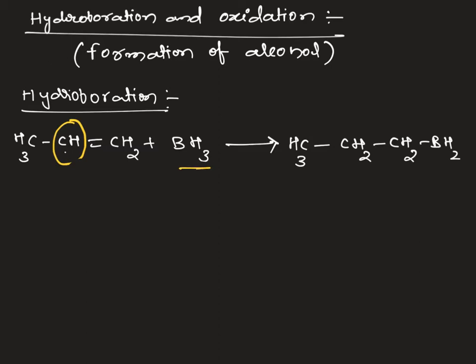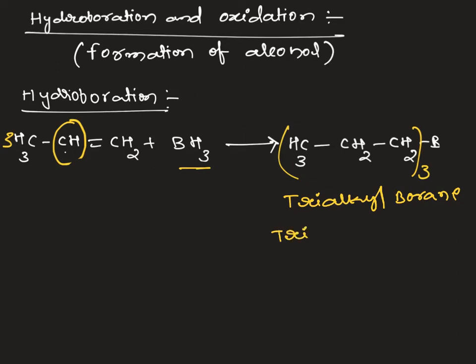Here the reaction we can take in this fashion also. Here 3 hydrogens are there, and I have attached only one. You can take 3 equivalents of alkene, and I get 3 alkyl groups attached to the boron, and these hydrogens are removed. So we call this trialkyl borane, and here the alkyl group is propyl. I can say tripropyl borane. This is the first step reaction.